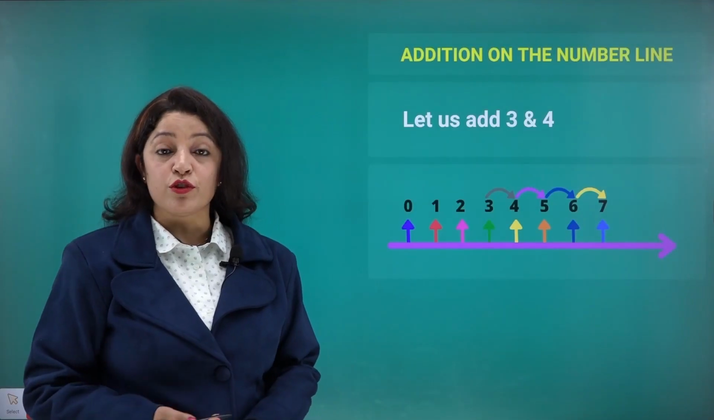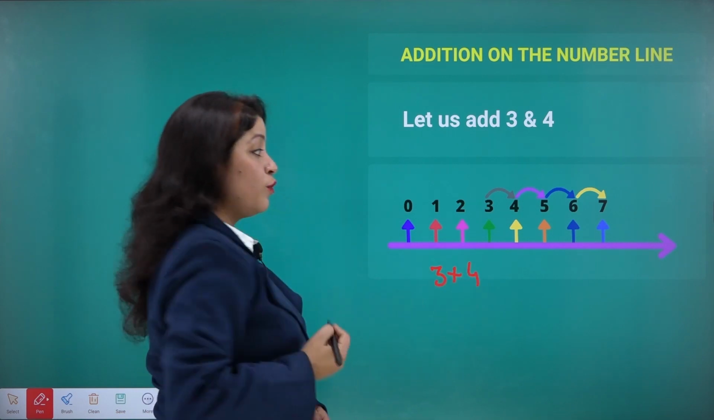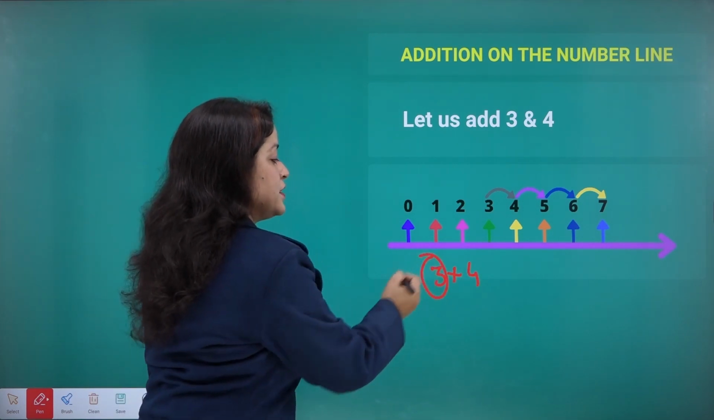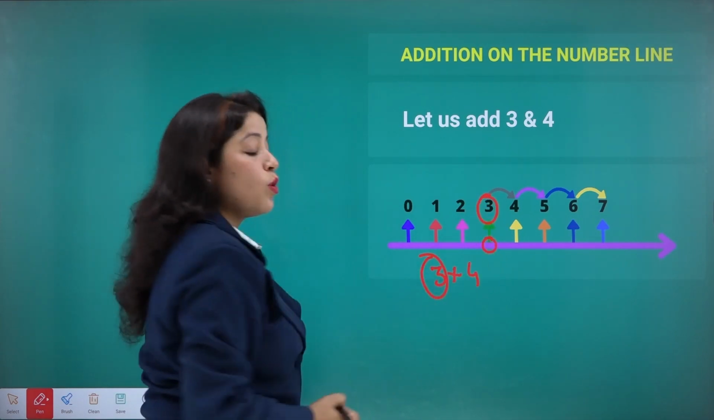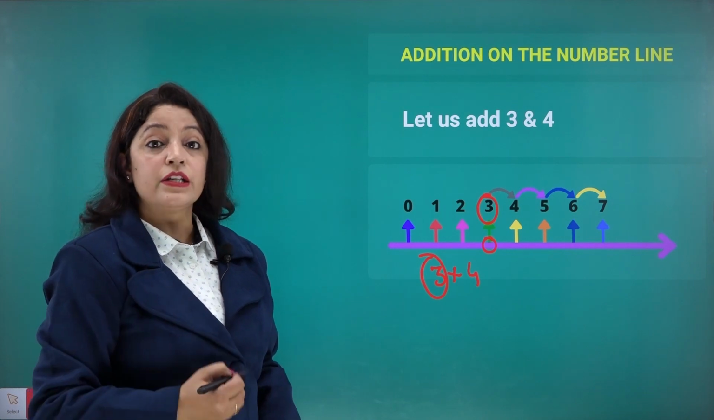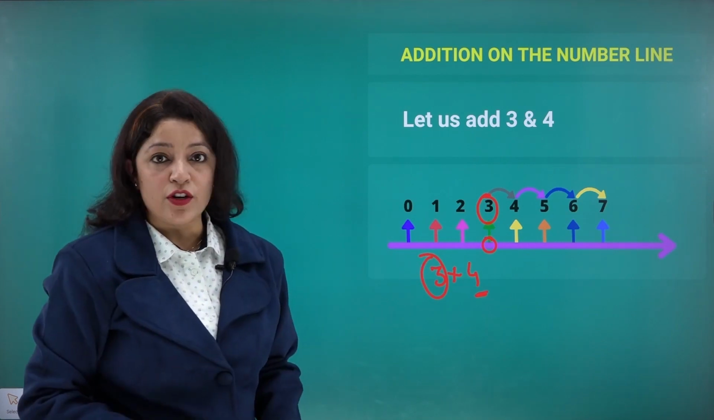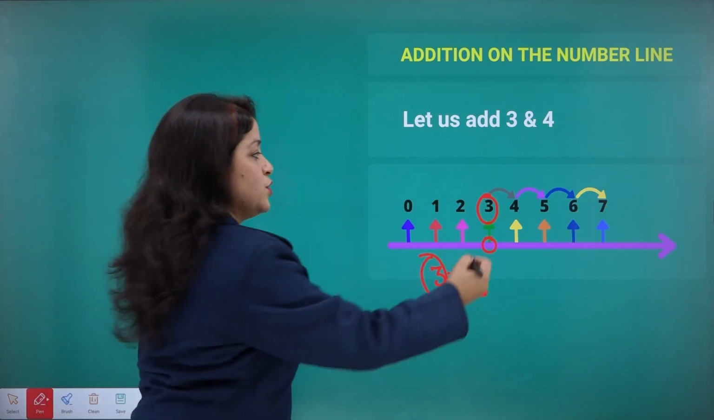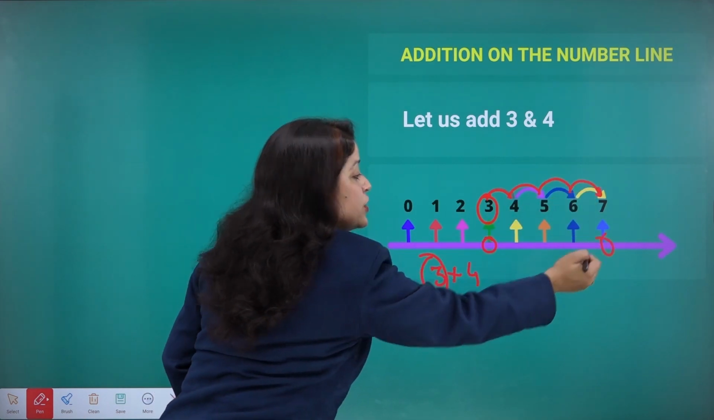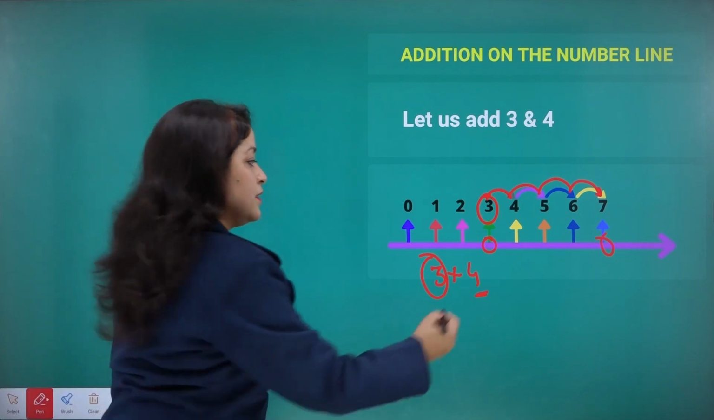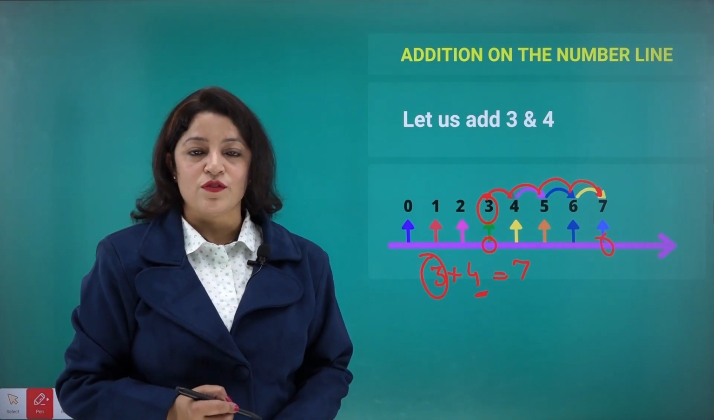Now, suppose we have to do 3 plus 4. So, while doing 3 plus 4, what we have to do? We'll start from the first number, that is 3. So, we'll start from 3. That is, this is the point 3 on the number line. And here we have to go 4 steps to the right side. Whenever we do addition, we have to go to the right hand side. So, 1, 2, 3 and 4 steps. So, here we reach the number 7. And therefore, we say that 3 plus 4 is 7. So, the final conclusion here is 3 plus 4 gives you 7.